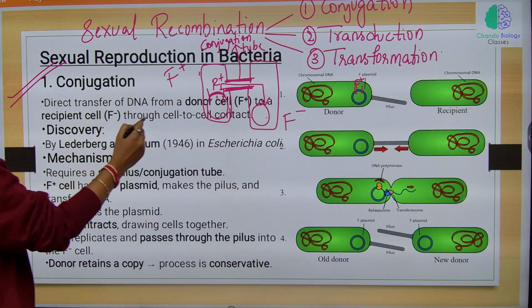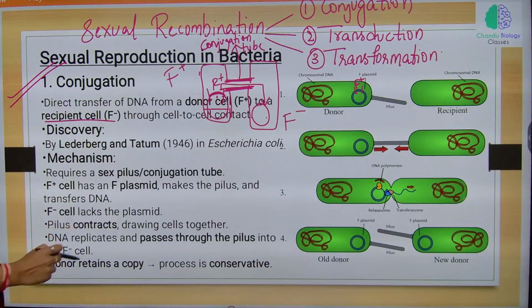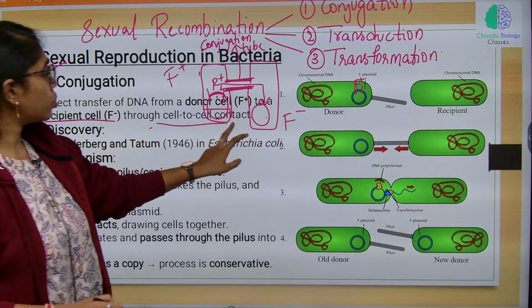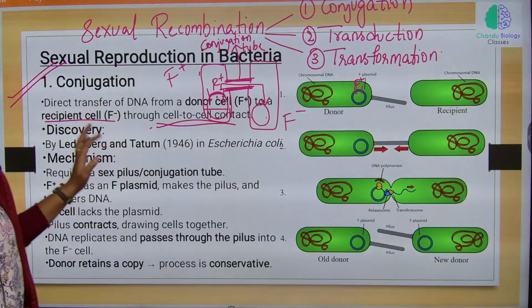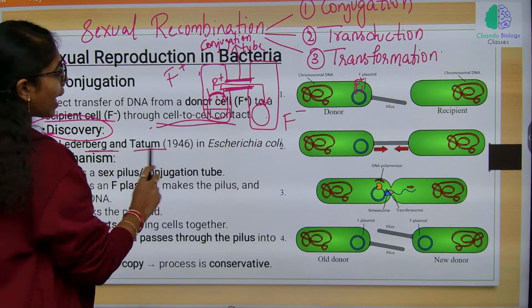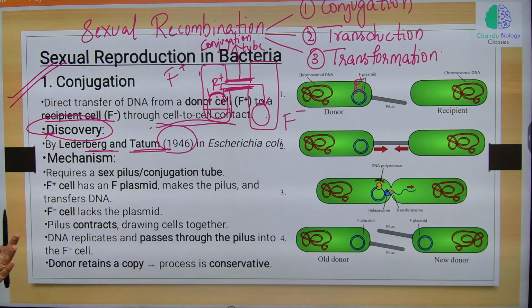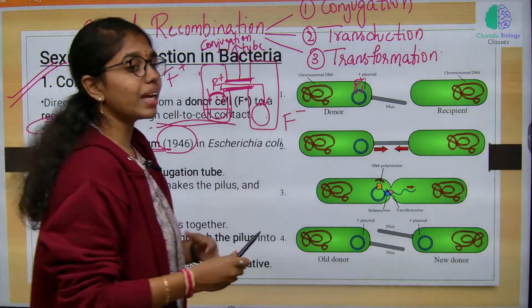Direct transfer of DNA from the donor cell, F plus, to the recipient cell, F minus, through cell to cell contact is conjugation. This was first discovered by Lederberg and Tatum in 1946 in Escherichia coli.